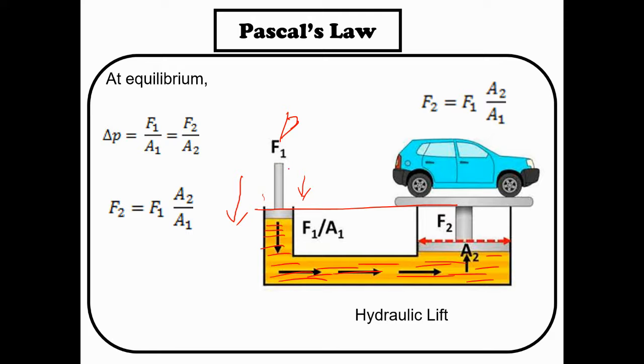When you push, here you have fluids. These yellow colored parts are the fluids. So when you push this piston, the fluid will push the second tray, so your car will be lifted upward. Clear?